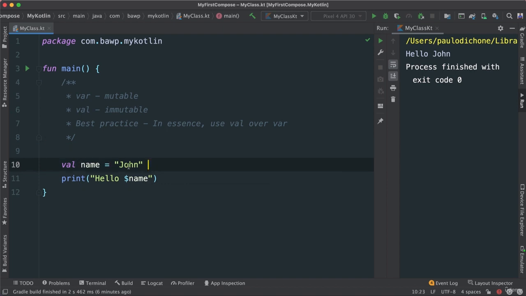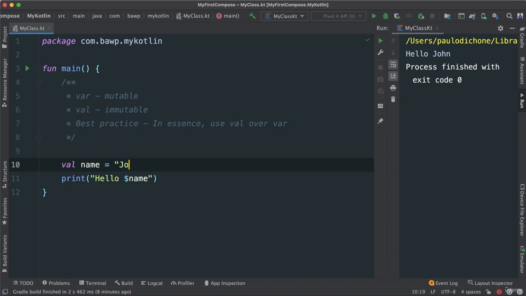What are we doing here? We are assigning this val variable to John, to something. Okay, so we are initializing, that's the lingo we use in programming. We're initializing this variable to hold something in memory. But there are different ways to initialize a variable. So variables must be initialized to something before they're used.